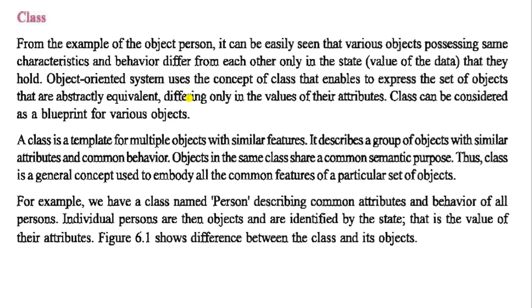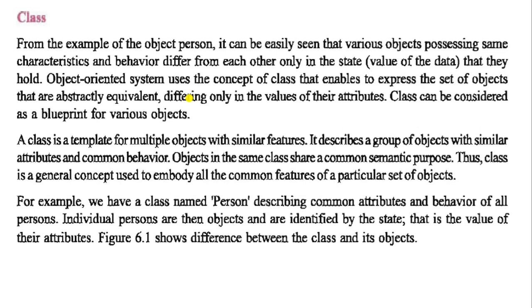A class is nothing but a template for multiple objects with similar features. It describes a group of objects with similar attributes, that means properties, and common behaviors.